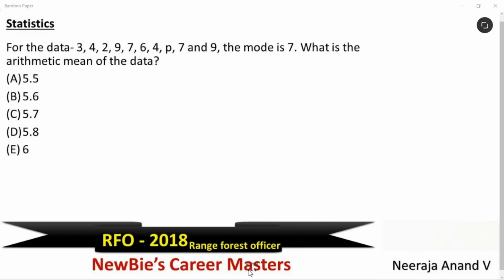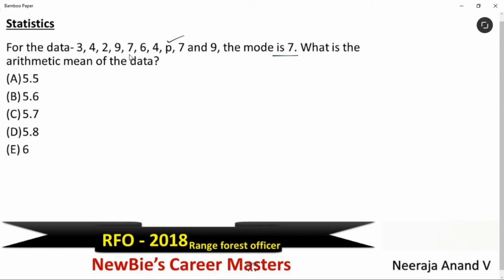Next question is from statistics. For the data, the mode is 7. What is the arithmetic mean of the data? To find the arithmetic mean, you have to find this p-value. For that, they have given this information that mode is 7. What do you mean by mode? Very simple, most repeated number.